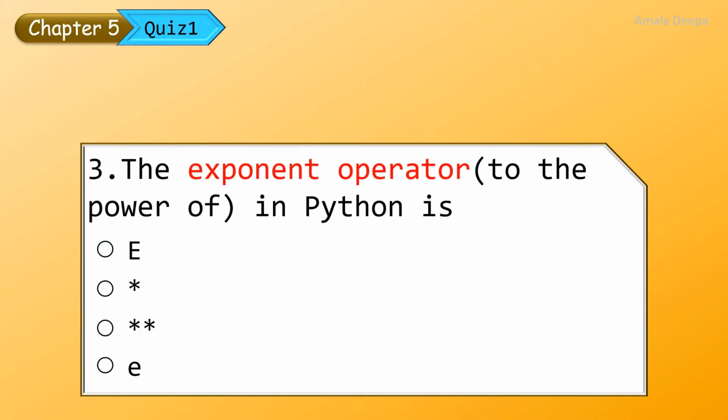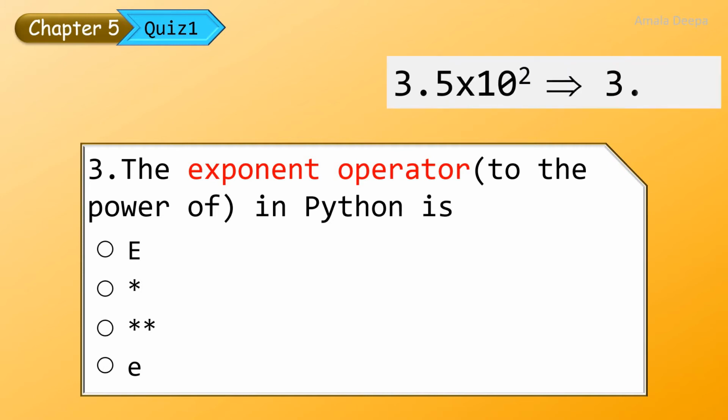The exponent operator in Python is... Here students are confusing it with the letter E. The letter E is used to represent a floating point constant in exponential form, like this. This is called exponent data. So here E stands for into 10 to the power of. We can use uppercase E or lowercase e. It is not an operator.